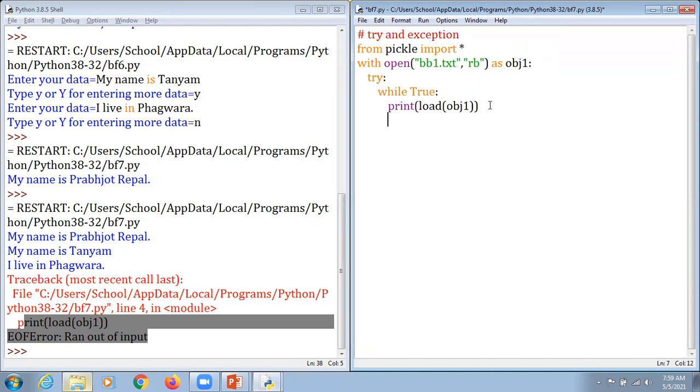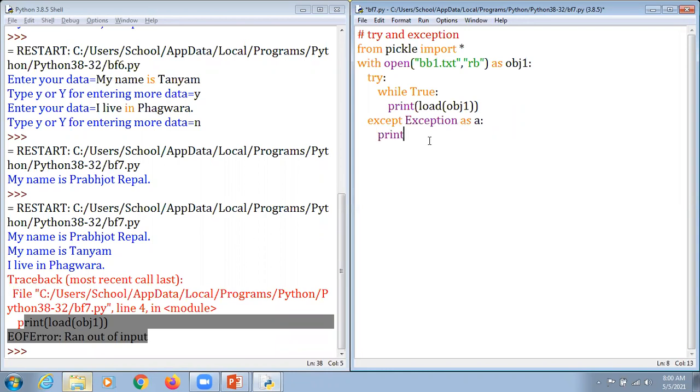Everything is happening good till now. But in case you find any kind of error here, then instead of stopping and displaying that error on the screen, which is very inappropriate from the programmer's point of view, we are supposed to store that error, and the program is supposed to keep running and not reflect any kind of error. So we mention it as except, exception as a.